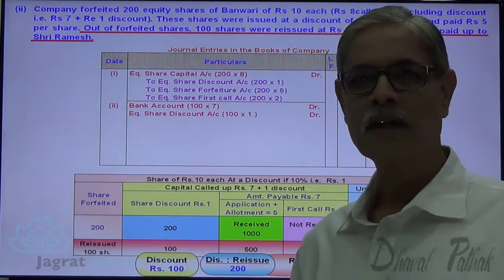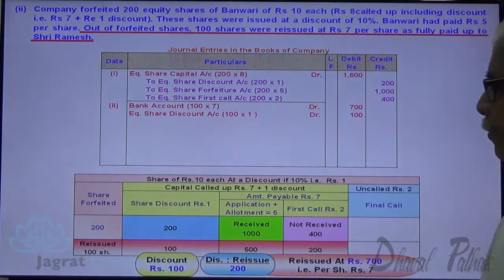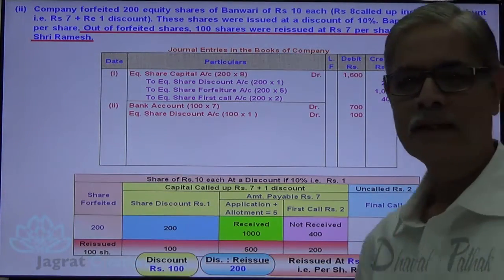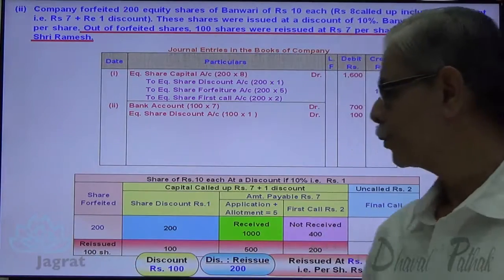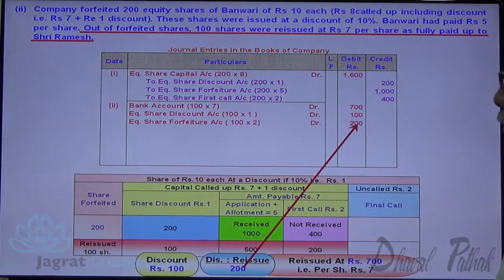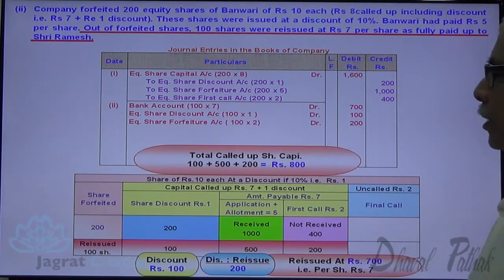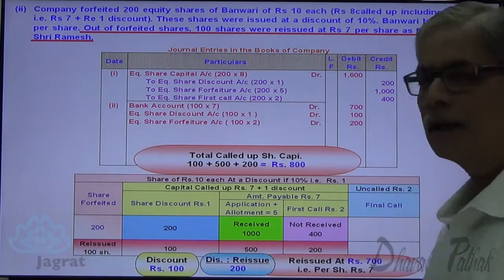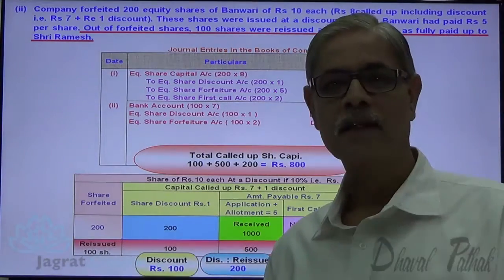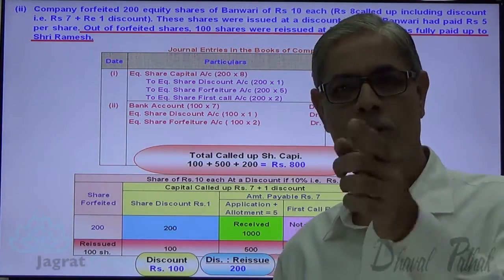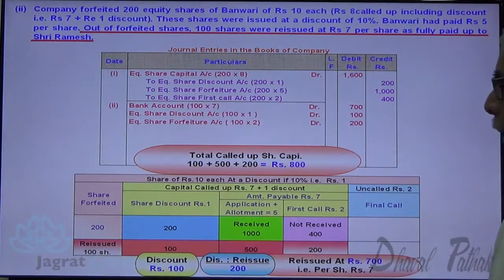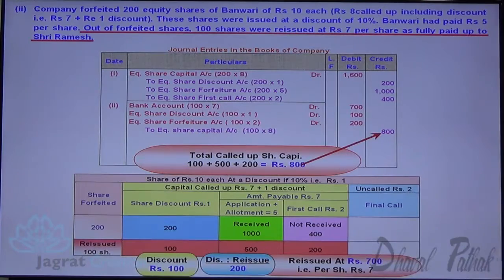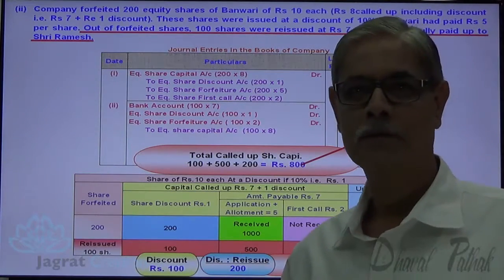This is an important understanding. This reissue discount granted is out of forfeiture income. So share forfeiture account debit 200. Now on 100 shares, the called up capital that was cancelled in the forfeiture entry is to be credited. So the total of these two, 800, is credited to equity share capital account.